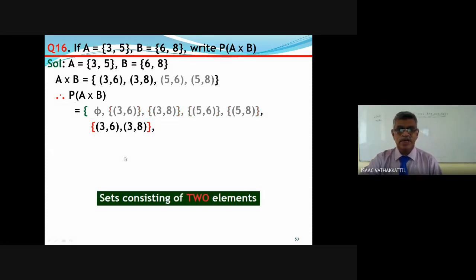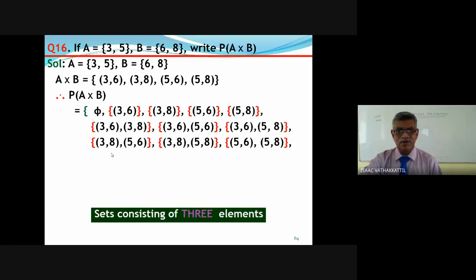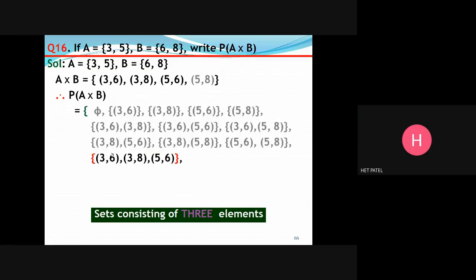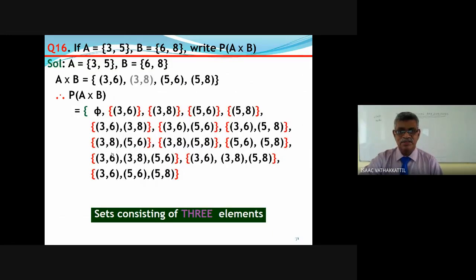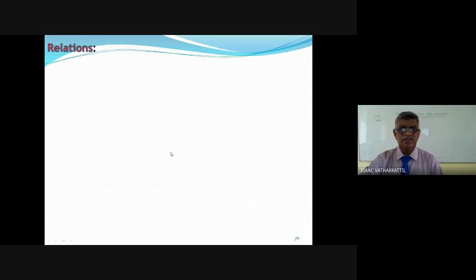2 elements: (3, 6), (3, 8); (3, 6), (5, 6); (3, 6), (5, 8); (3, 8), (5, 6); (3, 8), (5, 8); (5, 6), (5, 8). Anything left out? Now 3 elements: (3, 6), (3, 8), (5, 6), and so on. Well, now all 4, and that's all. Power set of A cross B has 2 raised to 4, that is 16 elements.